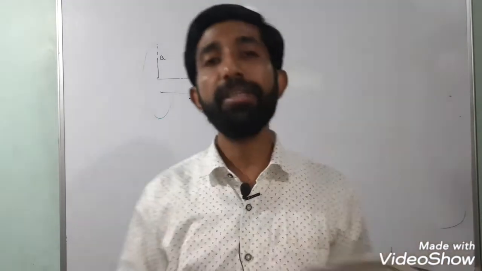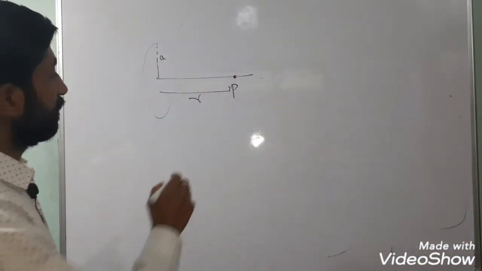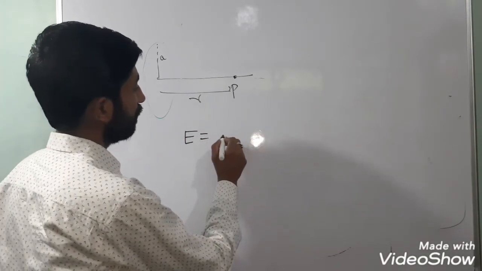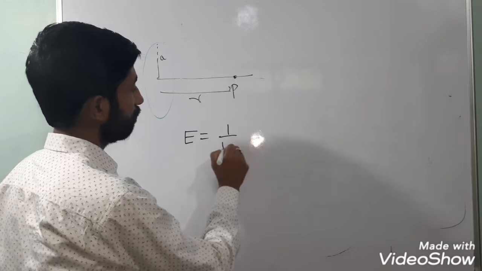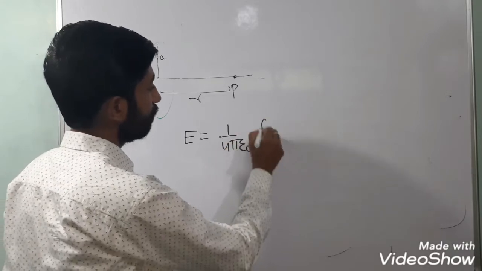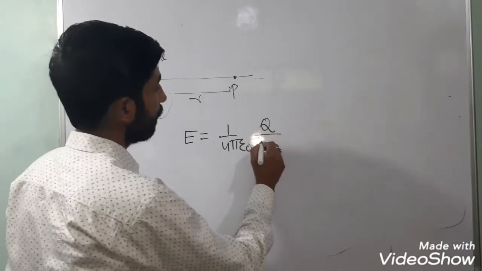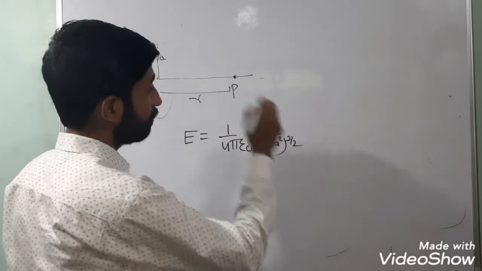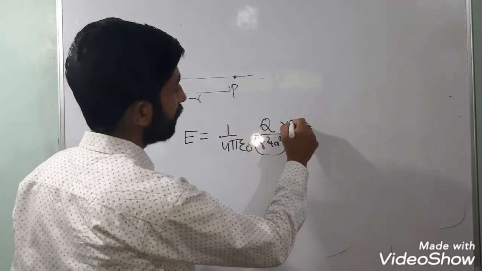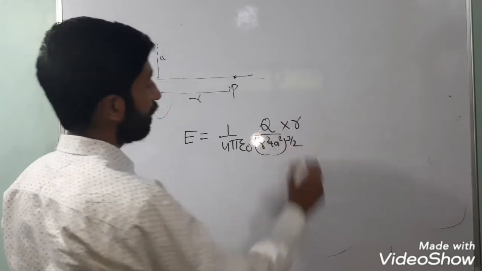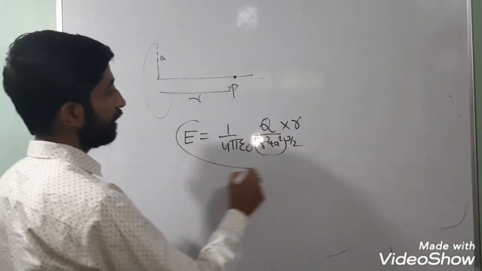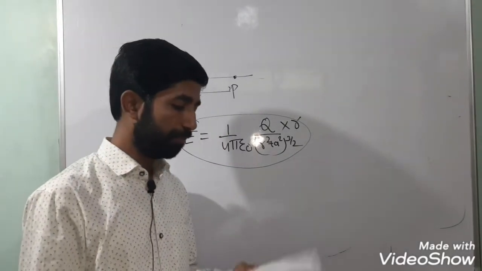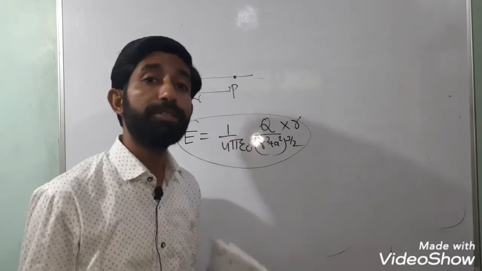We had derived the expression, and you must be remembering that the electric field is somewhat like 1 upon 4 pi epsilon naught, q, the total charge, times r over (r square plus a square) to the power 3 by 2. There is some such expression you have to derive, but since we have already done it, no need to derive it right now. I am only discussing the paper, the nature of the questions.